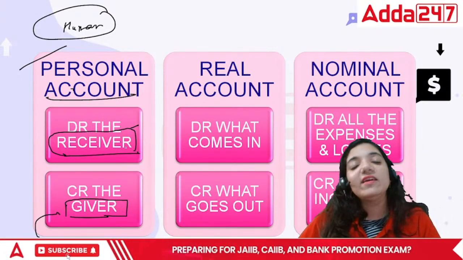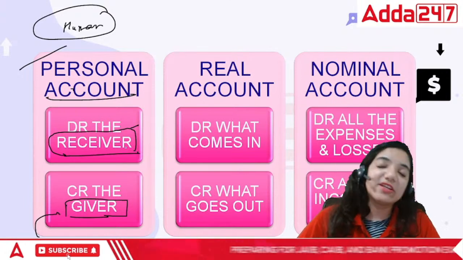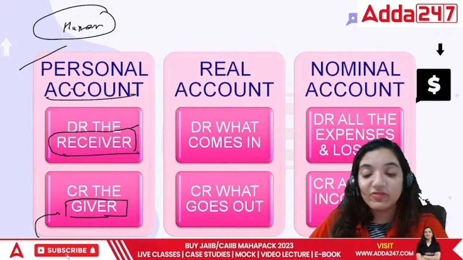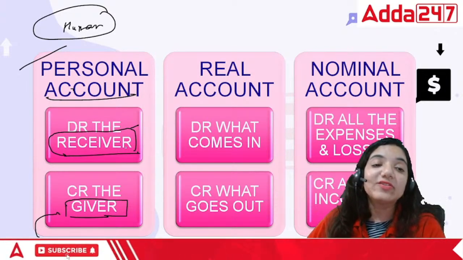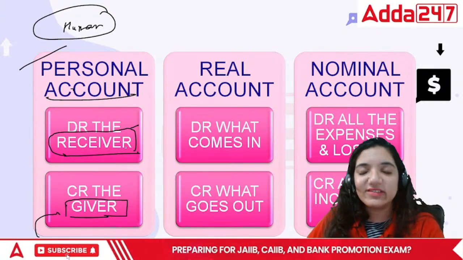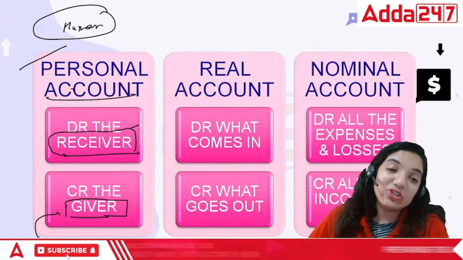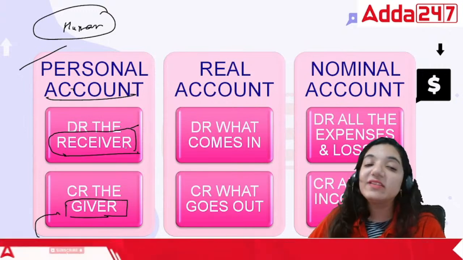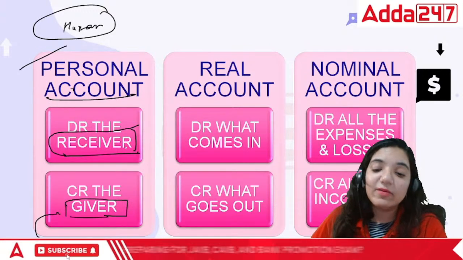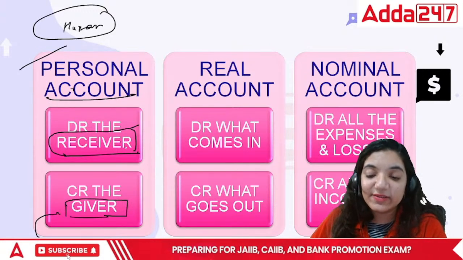So let's repeat it again. Personal accounts are those accounts which are related to humans. It can be related to past or future income that we'll be earning, and it would also include representative accounts as well as artificial persons accounts. Debit the receiver, credit the giver was exclusively for personal account. What's next?